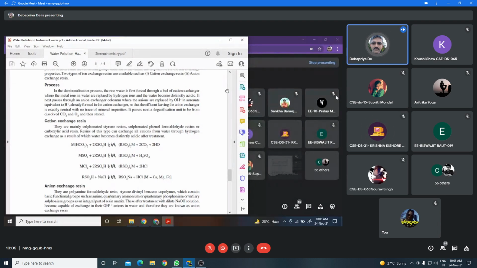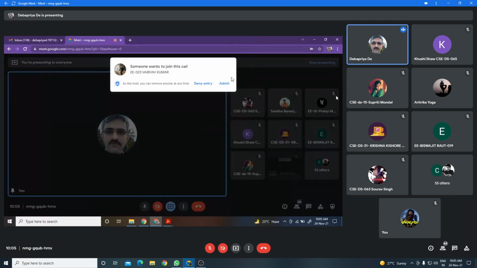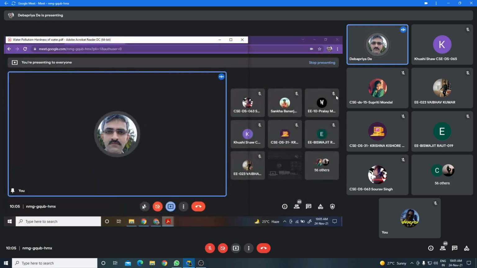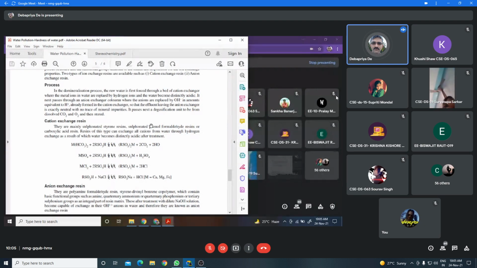The ion exchange process is the most efficient process for removal of hardness of water. Actually, in this process, both the cations and the anions which are responsible for hardness of water can be removed. Suppose the hardness bearing salt, say calcium carbonate or calcium bicarbonate or calcium chloride or magnesium chloride, is present in the water.